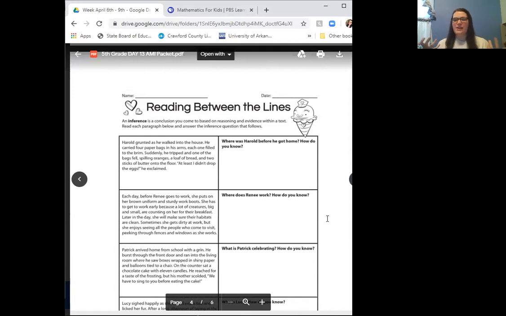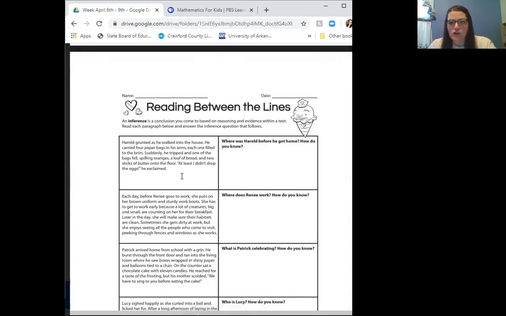So inference is kind of where you're making an educated guess about what's going to happen next. The first paragraph says, Harold grunted as he walked into the house. He carried 4 paper bags in his arms, each filled to the brim. Suddenly, he tripped and one of the bags fell, spilling oranges, a loaf of bread, and 2 sticks of butter onto the floor. At least I didn't drop the eggs, he exclaimed.